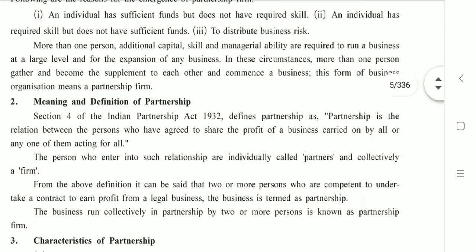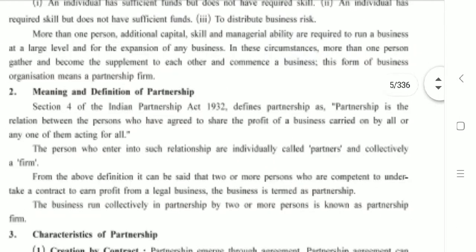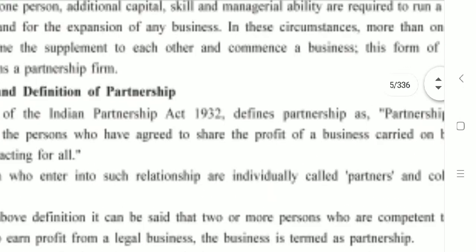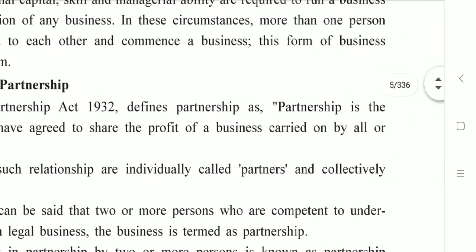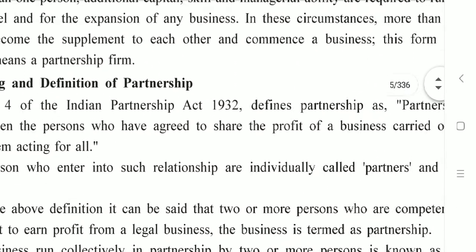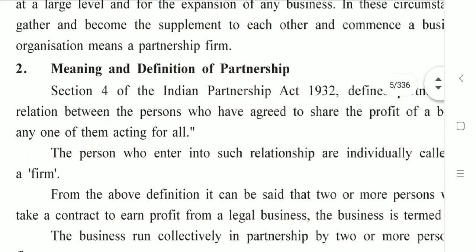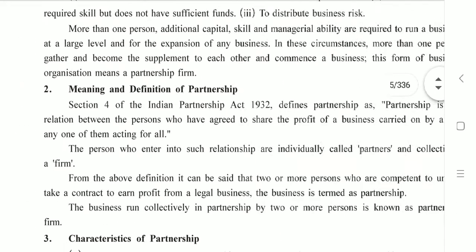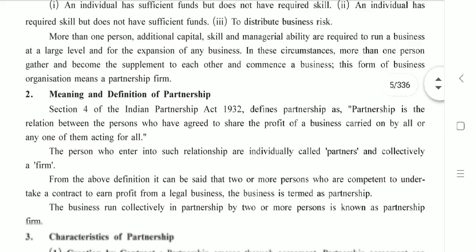The second point I am reading here, meaning and definition of partnership. They've presented the definition as per the Indian Partnership Act 1932. Partnership is the relation between the persons who have agreed to share the profit of a business carried on by all or any one of them acting for all. So this is a relation between the persons.